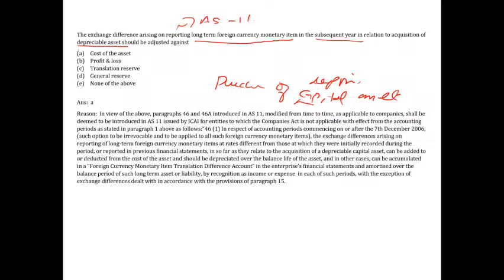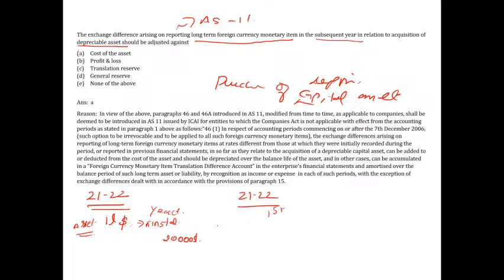Right. So now I'll tell you with an example so that you can understand this theory. Now we are standing in 22-23. Now 21-22, what happened? I will keep it simple. The asset value is $1 lakh. Now I said I will be paying this in 5 installments, yearly, which means $20,000 each year I have to pay. So in 21-22 I paid the first installment, and I took the machinery.